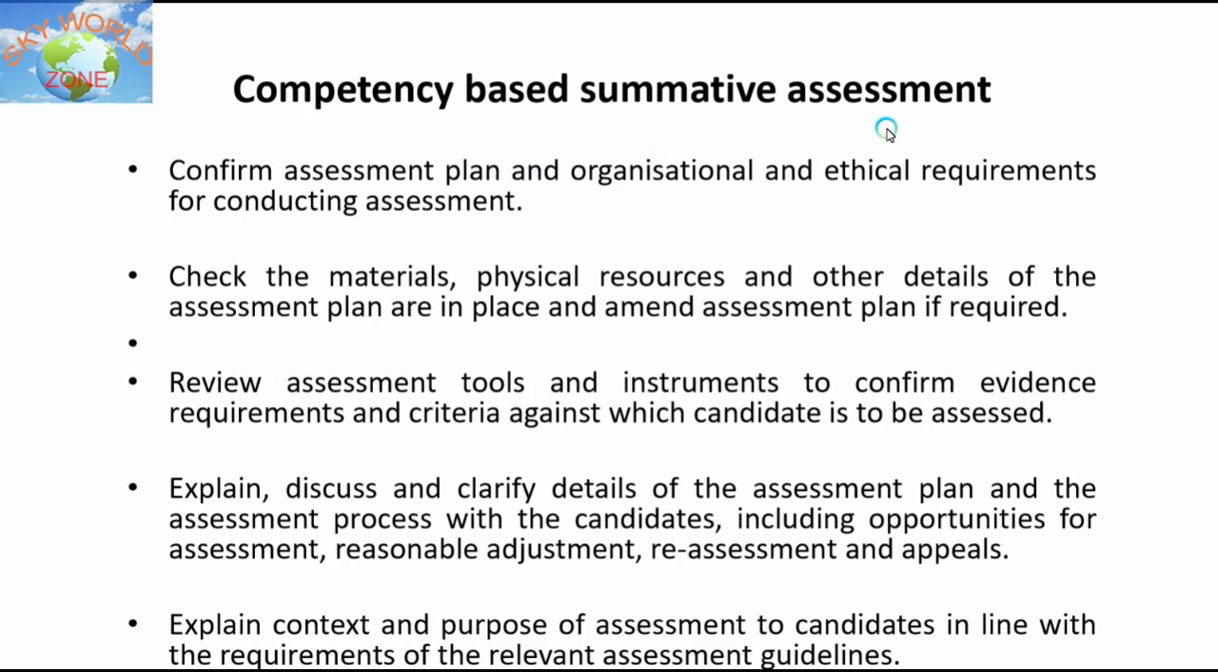Competency based summative assessment. Confirm assessment plan and organizational and ethical requirements for conducting assessment.